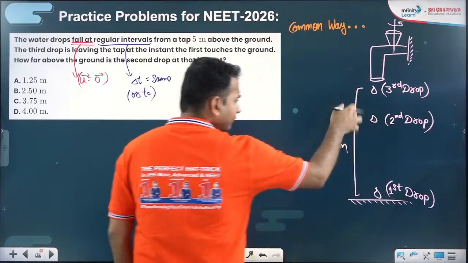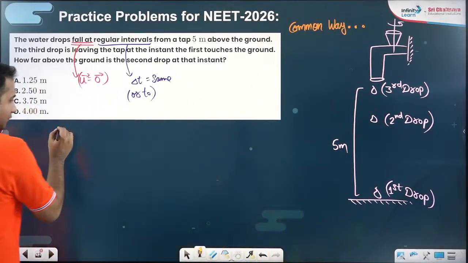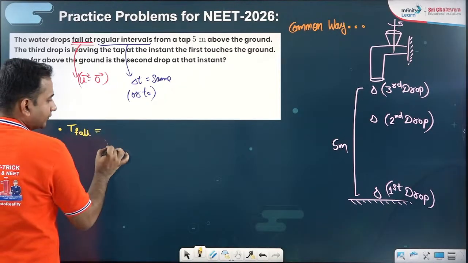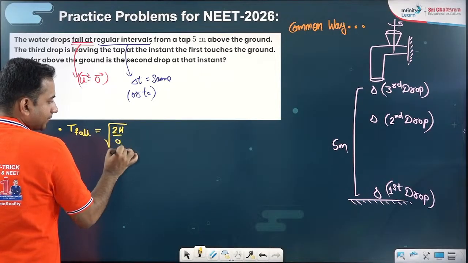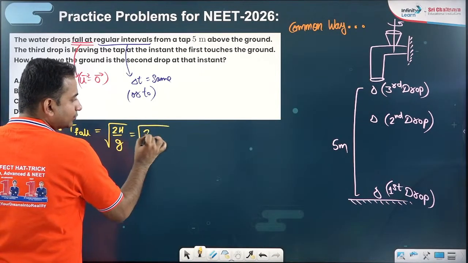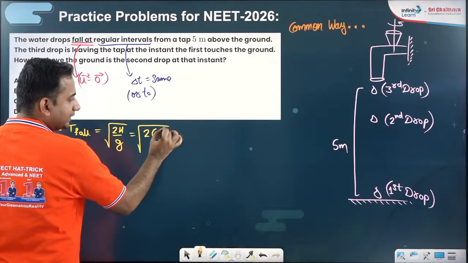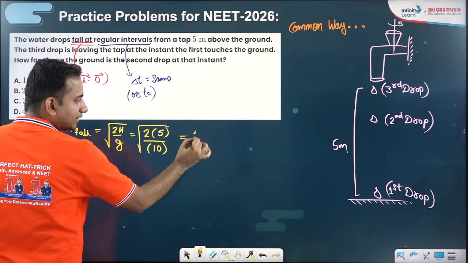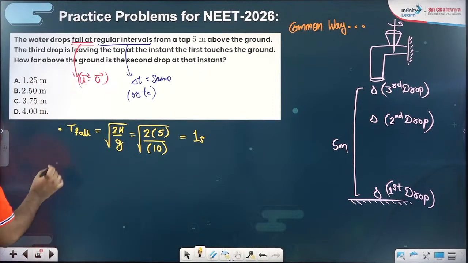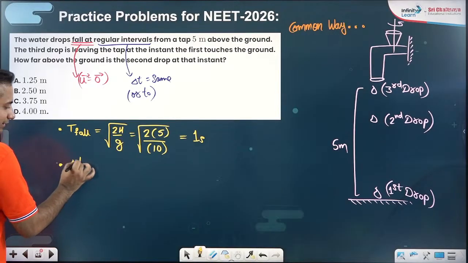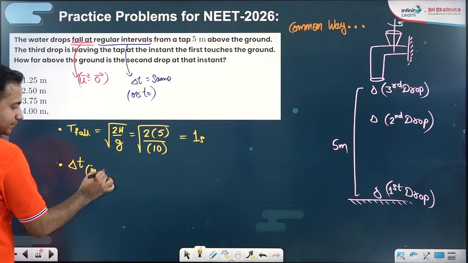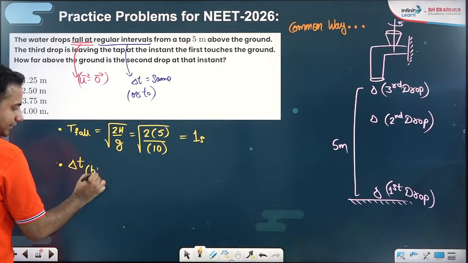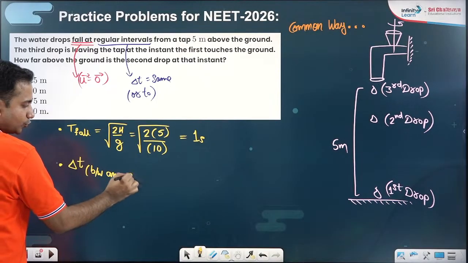So first of all, I'd like to see what is the total time of fall. Time of fall will be given by under root of 2h by g. So that is under root of 2 into the total height, 5 meters, divided by the acceleration due to gravity, which I can take for simplicity as 10, and hence what we are getting is 1 second. Then I would like to see what is the delta t time gap between any two drops.